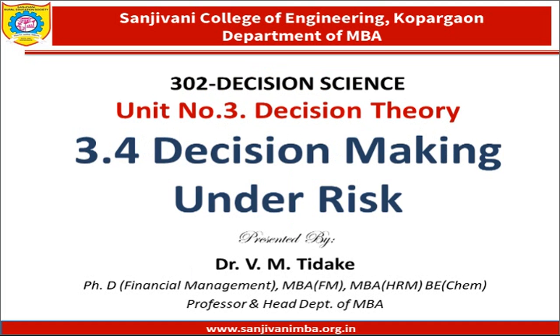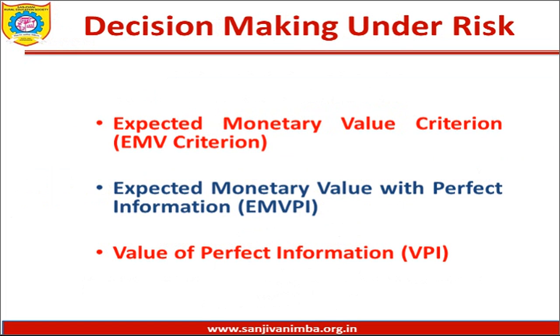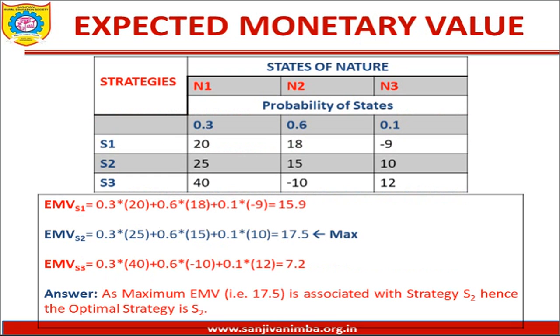So, at the end of the session, every student will know decision making under risk. Friends, the various methodologies under decision making under risk are number 1, expected monetary value criteria, that is EMV. Number 2, expected monetary value with perfect information, that is EMVPI. And last is value of perfect information, that is VPI. Okay, so let's begin with the first methodology, that is expected monetary value. There is one payoff matrix. Let us try and do it on that matrix so that we will understand it practically.